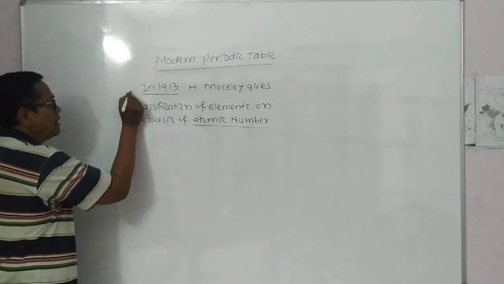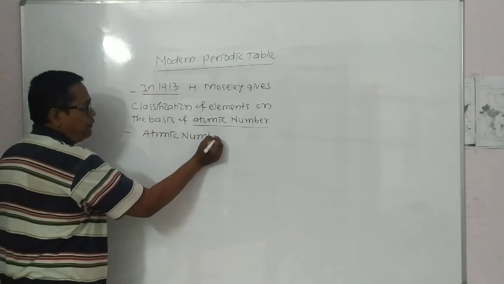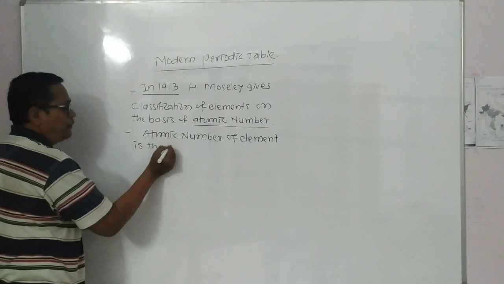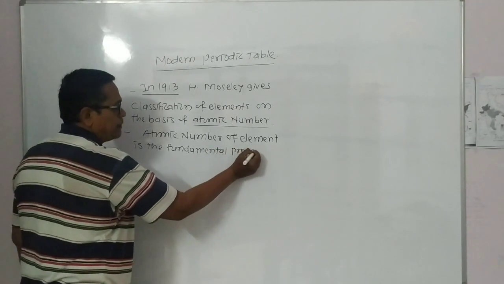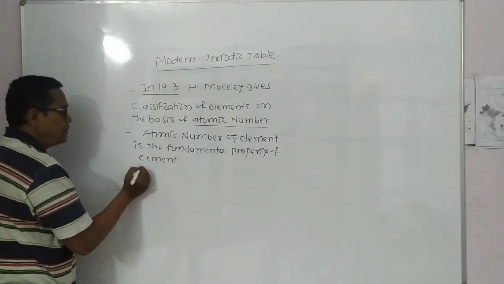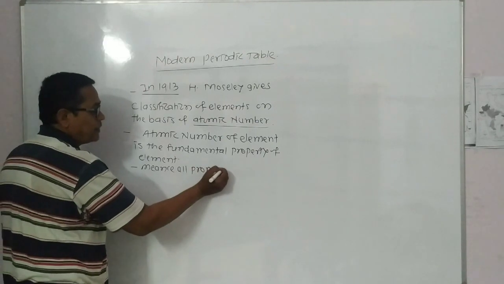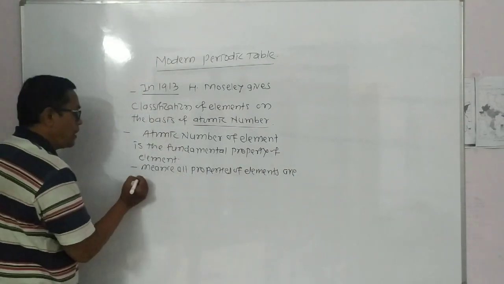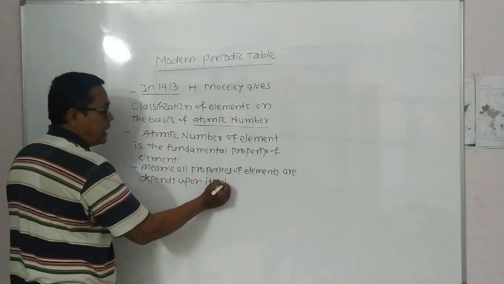Means in this way, the atomic number of an element is the fundamental property of the element, means all properties of elements depend upon its atomic number.